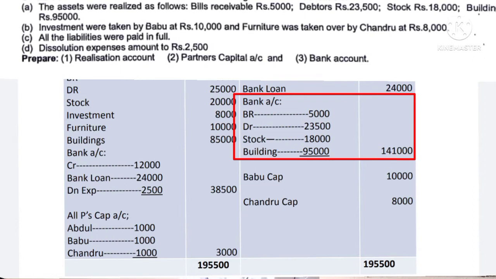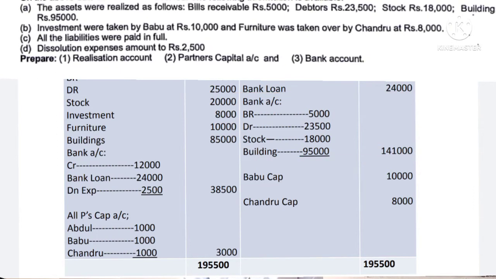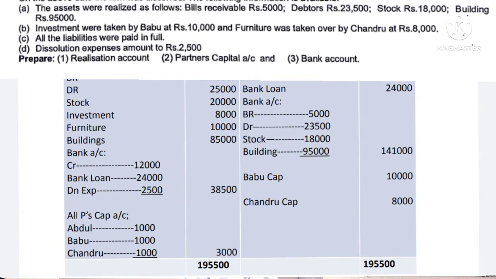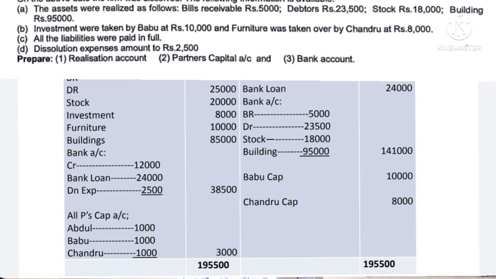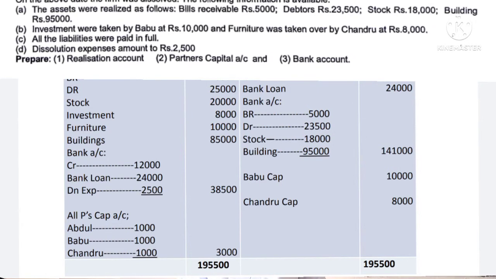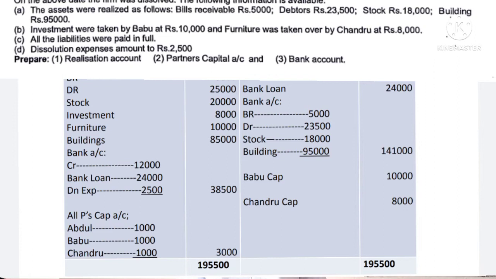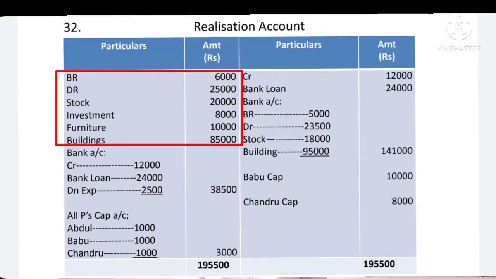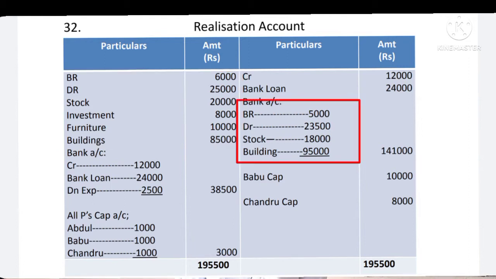So therefore, in the realization account, on the credit side, write by bank account. In bracket, you can write assets realized or assets sold. So from bills receivable, amount received is 5,000 and debtors 23,500, stock 18,500 and building 95,000. So see here, 1, 2, 3, 4, 5, 6 assets are there, but out of that 1, 2, 3, 4, only 4 assets are realized.